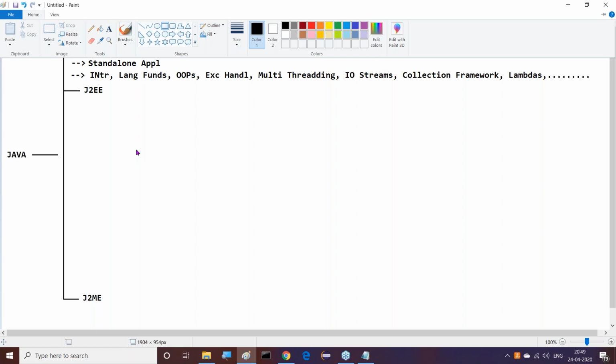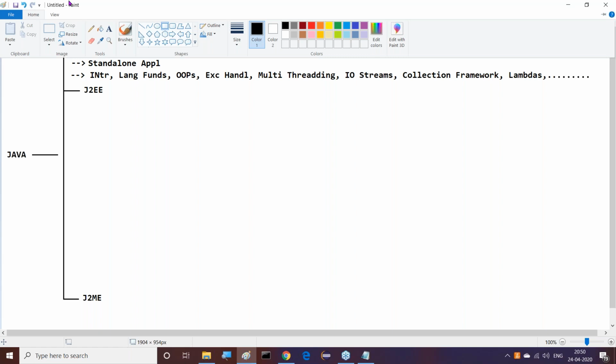J2EE part is available now. What exactly is the abbreviation for J2EE? If you observe this, J2EE stands for Java 2 Enterprise Edition.